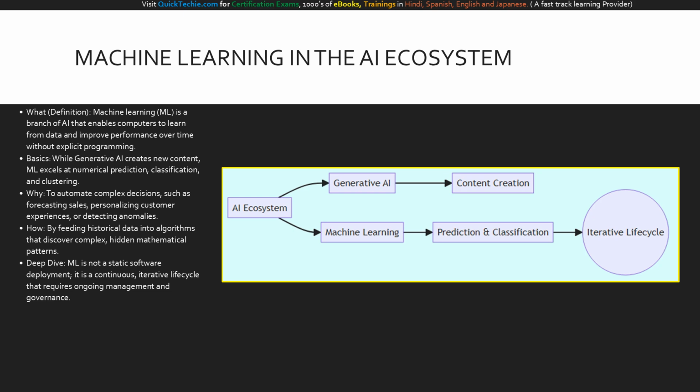Looking at this diagram, we contrast generative AI with machine learning within the broader AI ecosystem. While Gen AI branches up to create new content, machine learning branches down to focus on prediction and classification. Notice how the ML path leads directly into an iterative lifecycle node. This is a crucial concept. ML isn't traditional software that you deploy and forget. It learns, predicts, and then needs to learn again as new business data arrives. Understanding this cycle is your key to AI success.